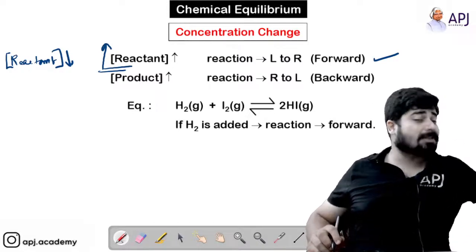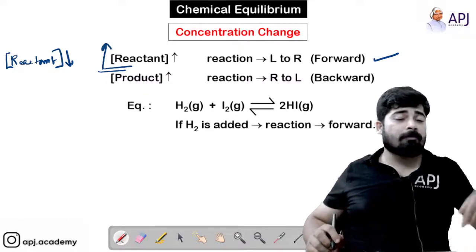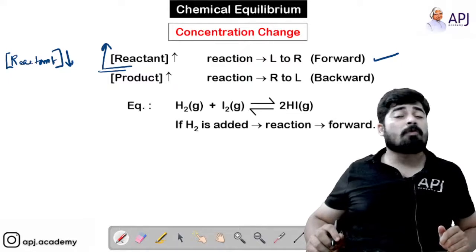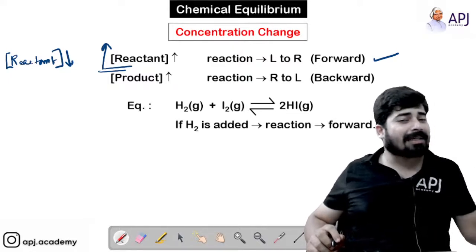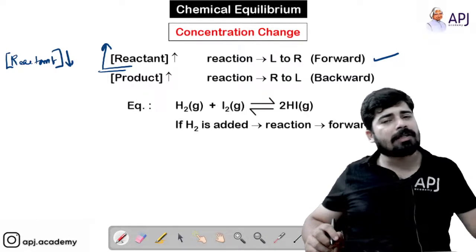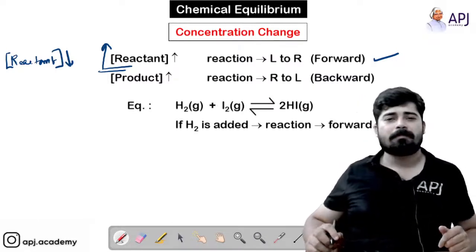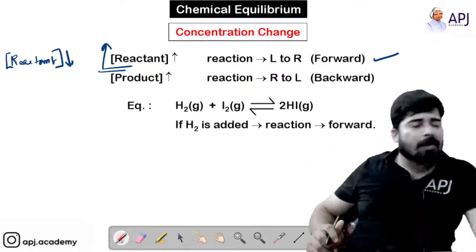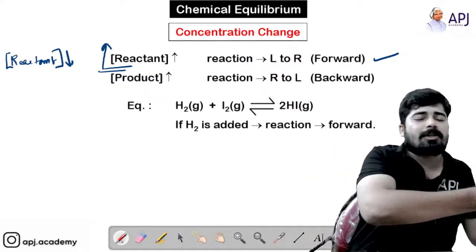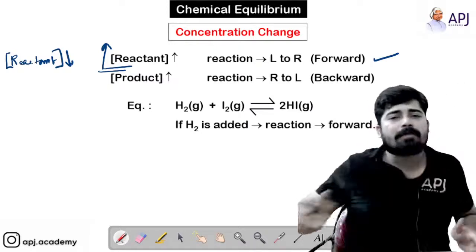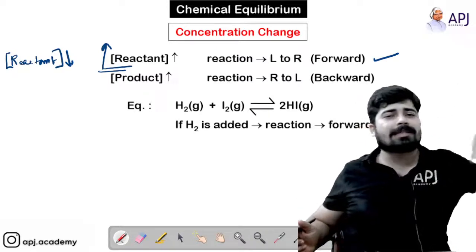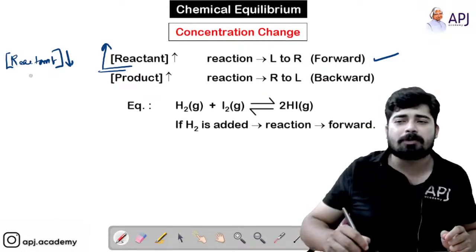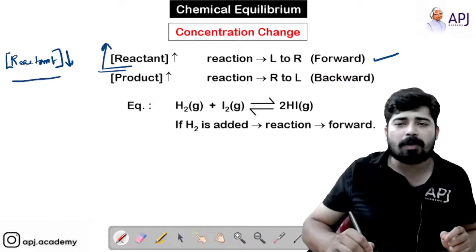Because I have made a change in the concentration which was constant. Now what does the equilibrium have to do? It has to increase the concentration of reactant in order to reach the equilibrium state again. So it will shift the equilibrium to the backward direction so that the concentration of the reactants can be increased to the level where they can re-establish equilibrium. So if the concentration of reactant is reduced, the equilibrium will shift to the backward direction.